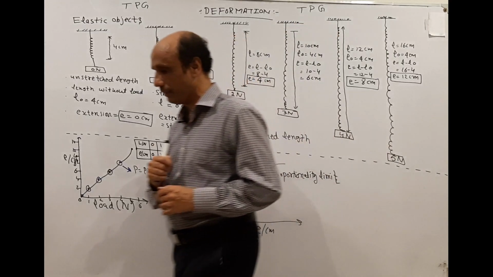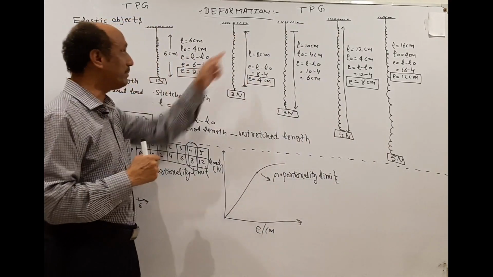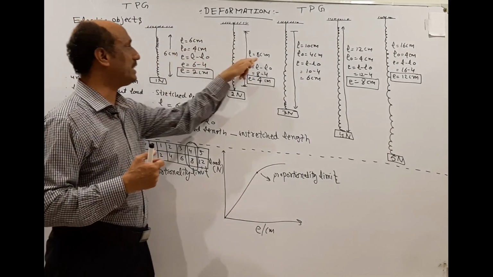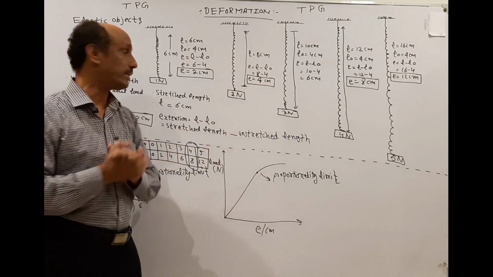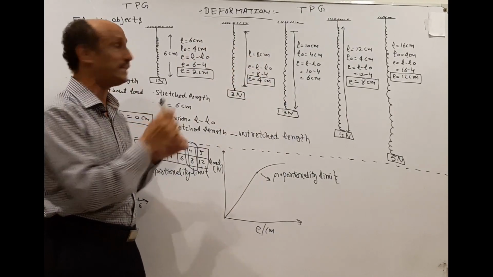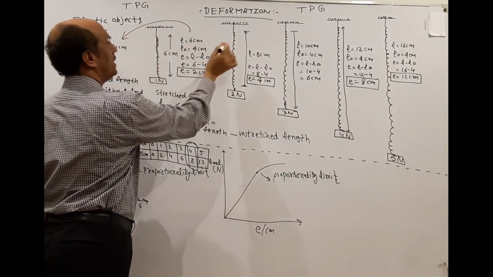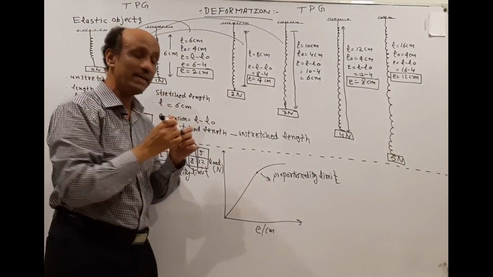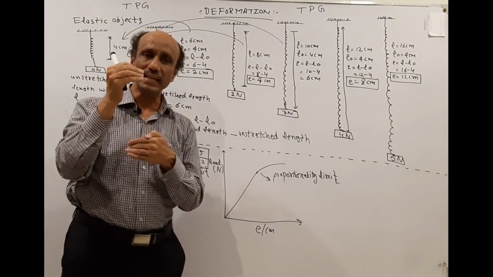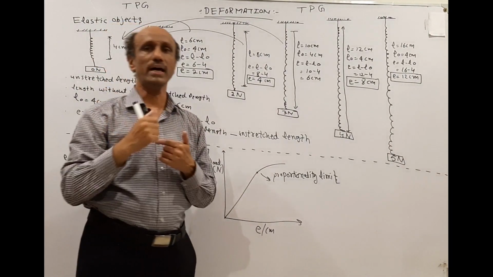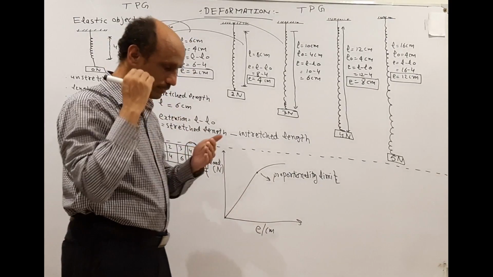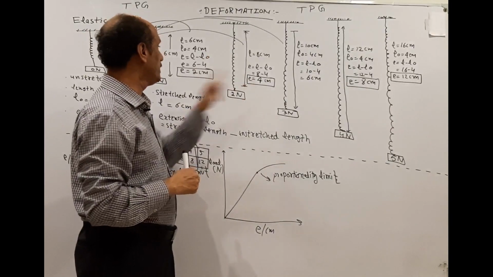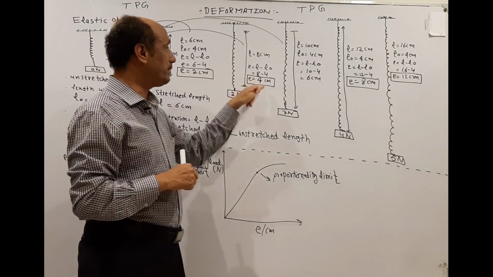Now let's move to diagram number 3. In diagram number 3, we have increased the load by 1 Newton. The length has increased from 6 centimeter to 8 centimeter. Always remember that whenever we want to calculate the extension, we subtract the unstretched length, the length of the spring without any external load or force, from the stretched length at that particular load. So for diagram number 3, the extension increases from 2 centimeter up to 4 centimeter.